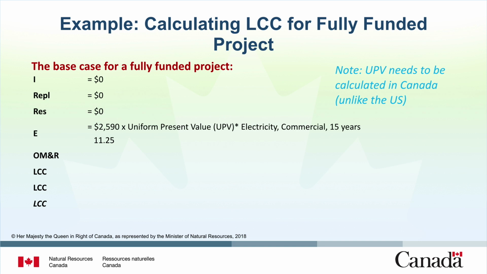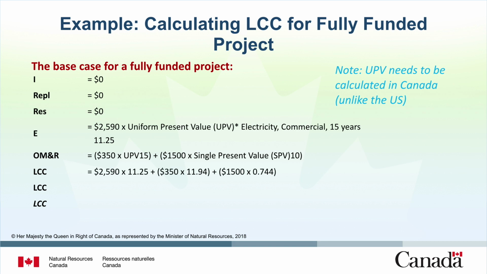Operations, repair, and maintenance costs are $350 a year for 15 years. To calculate the future value of these costs, multiply $350 by 11.94, which is the UPV value for 15 years at the standard 3% discount rate. Next, discount the repair cost of $1,500 in year 10 using the single present value of 0.744. Add the two adjusted OM&R related costs together.